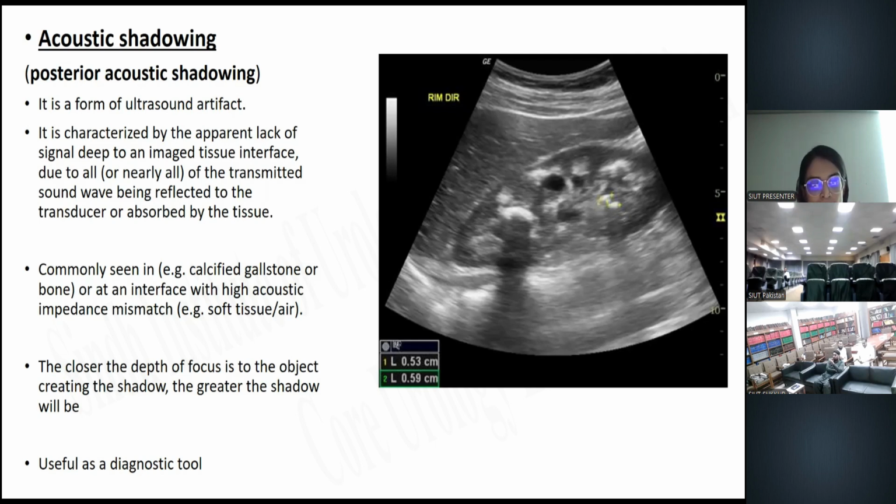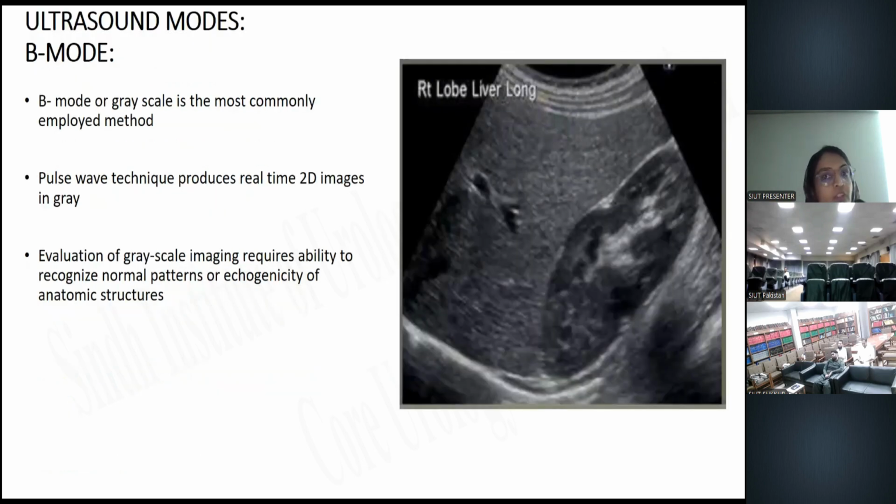Acoustic window forms when there is a cystic object in the way of your ultrasound probe. For example, a renal cyst provides a window because we know that fluids cause minimal impedance as compared to the solid tissue adjacent to the cyst. So the structures that are beyond the cyst will appear hyperechoic because those waves were less disturbed when passing through the cyst. The cyst provides an acoustic window, and the images posterior to it will appear hyperechoic, although they are normal, right?